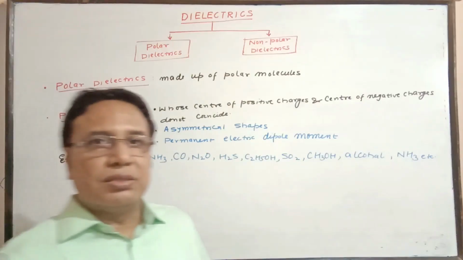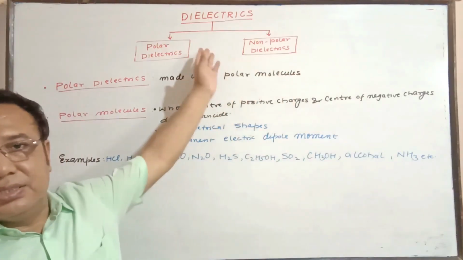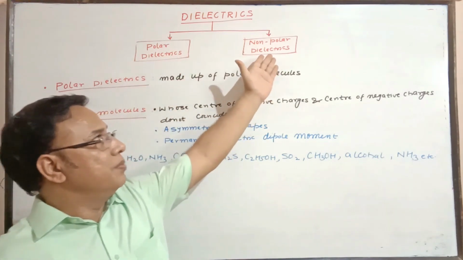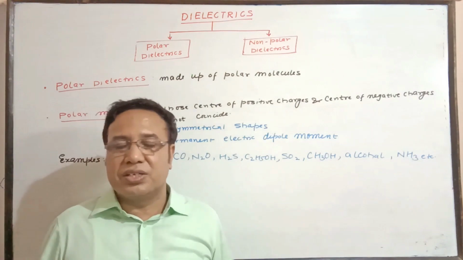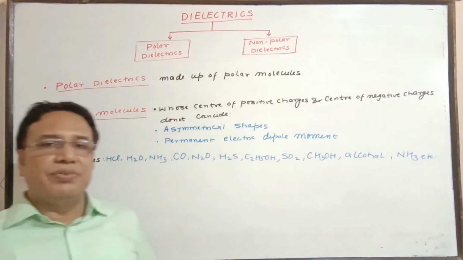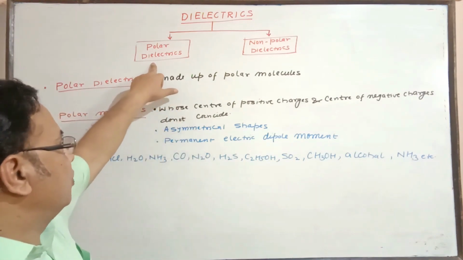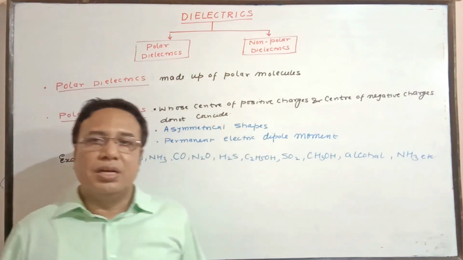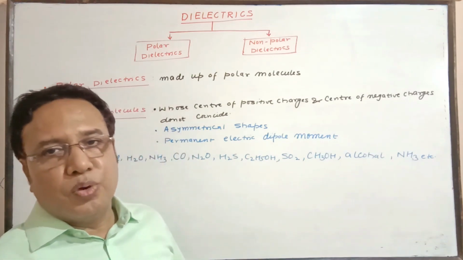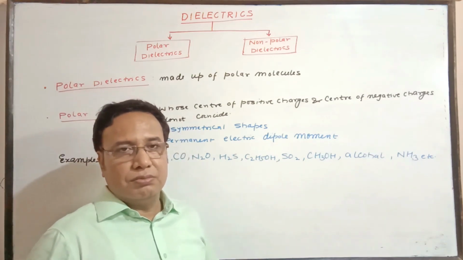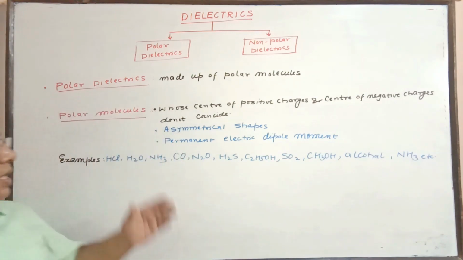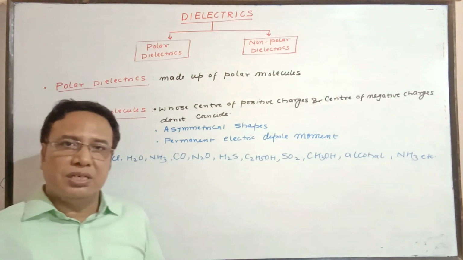Types of dielectrics. As you see here, it is of two types: polar dielectrics or polar materials, and the second one is non-polar dielectrics or non-polar materials. First, we are going to start with polar dielectrics or polar materials. Polar dielectrics are made up of polar molecules. So let us see what a polar molecule is. Here the same thing is also defined.